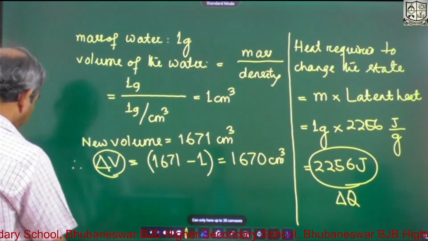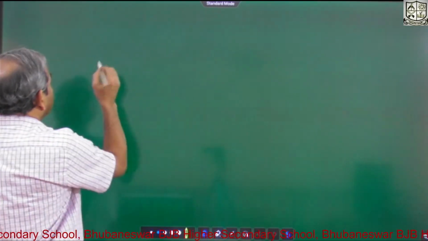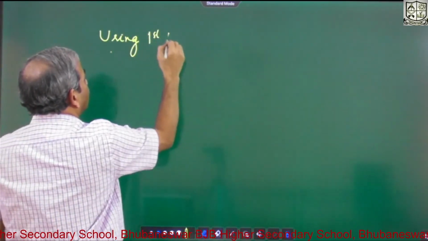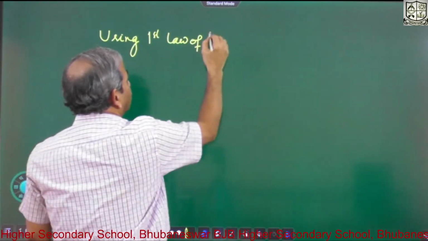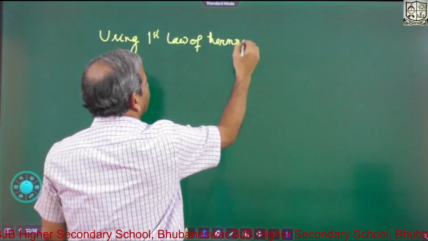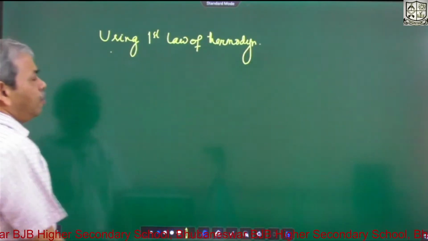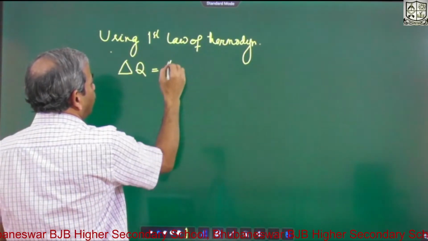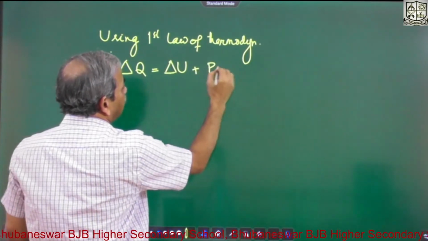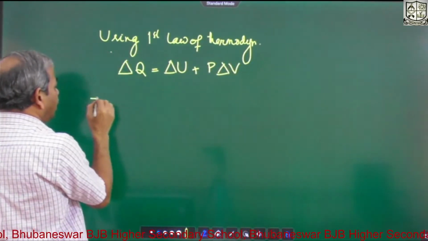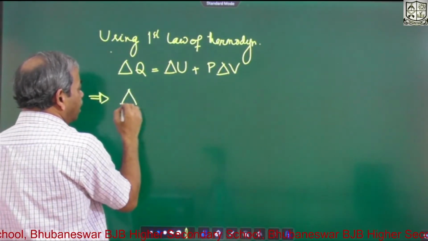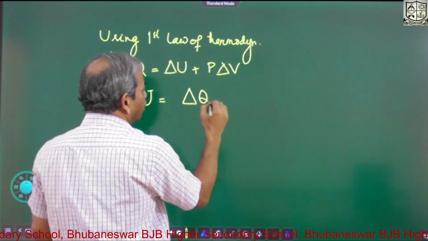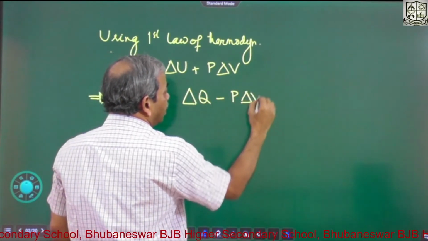So using the first law of thermodynamics, write: delta Q is equal to delta U plus P delta V. So that implies the rise in internal energy, delta U, is equal to delta Q minus P delta V. This much.